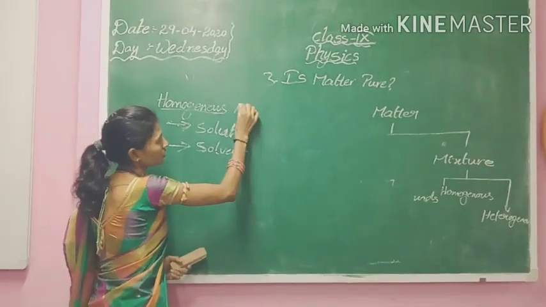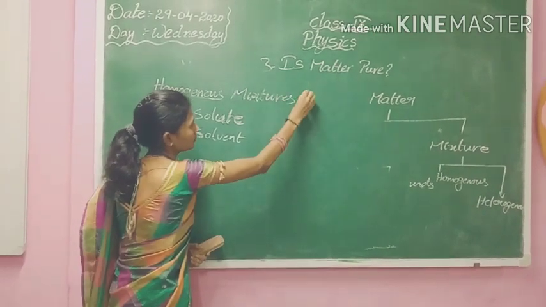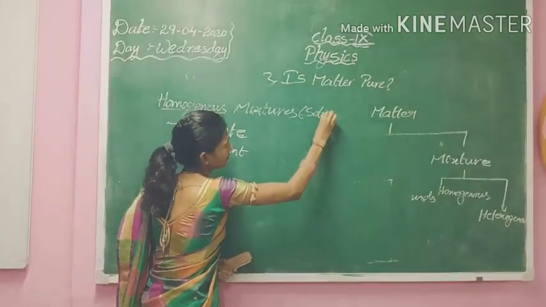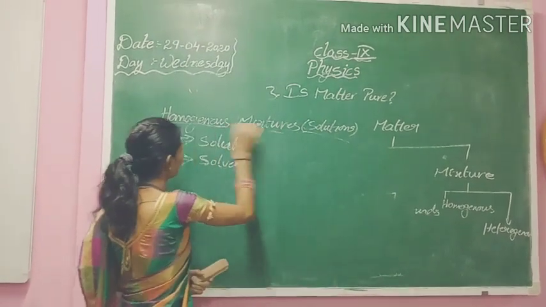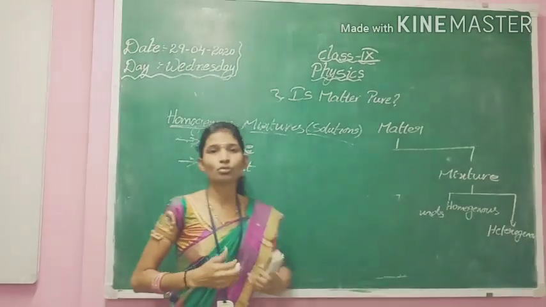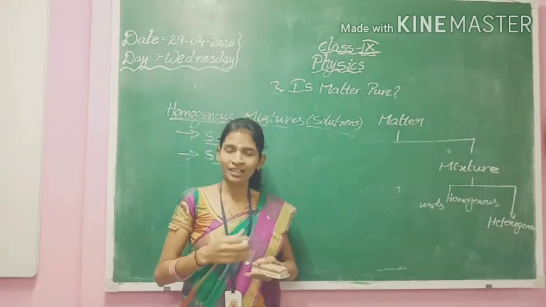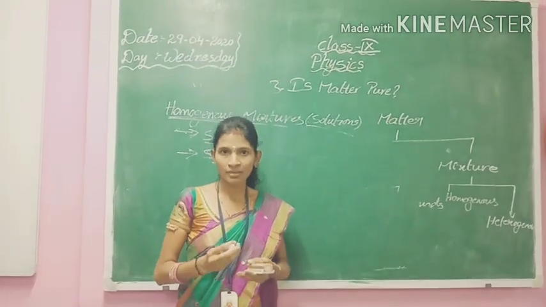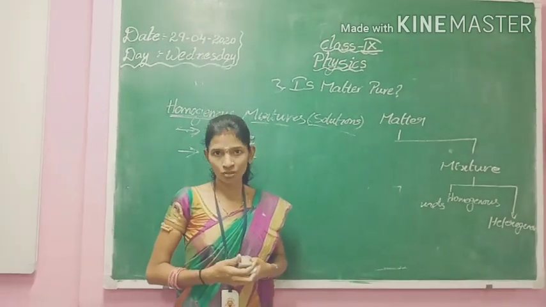These homogeneous mixtures are also known as solutions. So that's what we will say. Sugar solution: when sugar is dissolved in water, it is a sugar solution. When salt is dissolved in water, we take it as a salt solution.